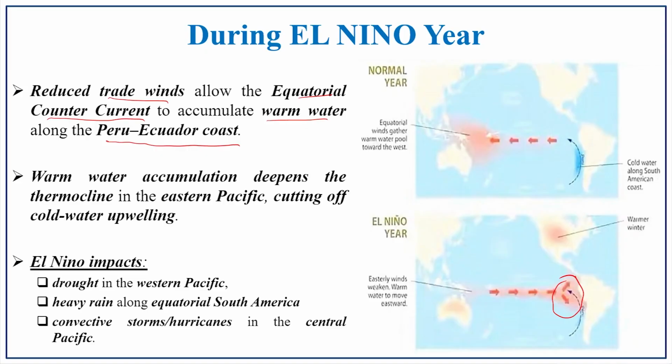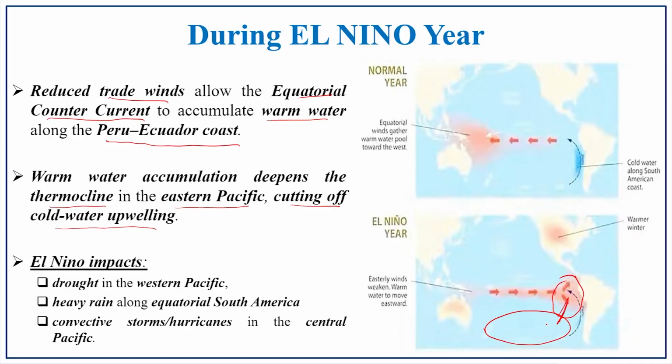Warm water accumulates and deepens the thermocline in the eastern Pacific, cutting off the cold water upwelling. Here you can see there is a thermocline region. In the Walker circulation we discussed the thermocline, and this thermocline is somewhat disturbed in this situation.